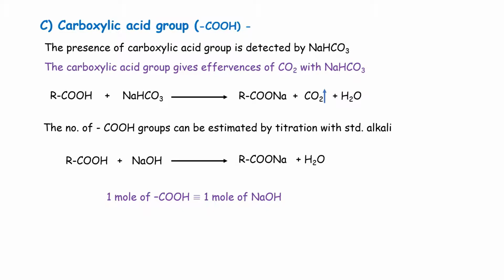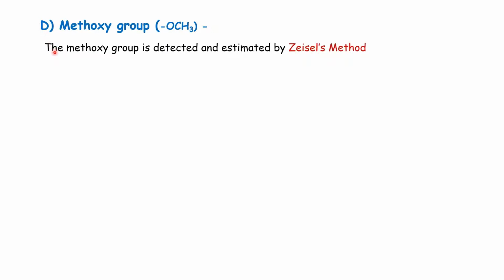There is another method which can also be used to estimate carboxylic acid groups, that is silver salt method. Then we go to the next group, that is methoxy group. The methoxy group is detected and estimated by Giessel's method. The method is like this. The methoxy group containing compound is treated with hydroiodic acid and the temperature is 399 Kelvin.